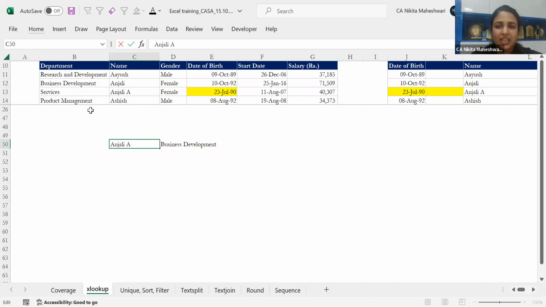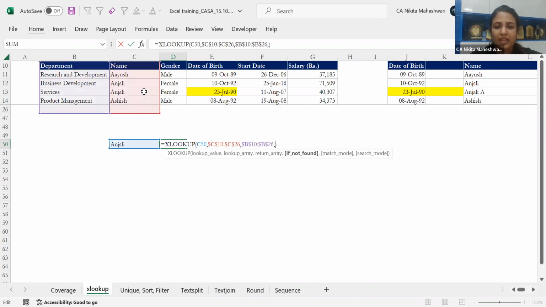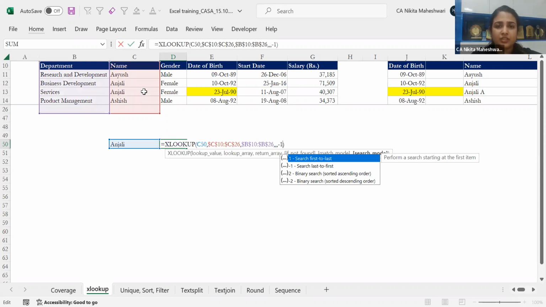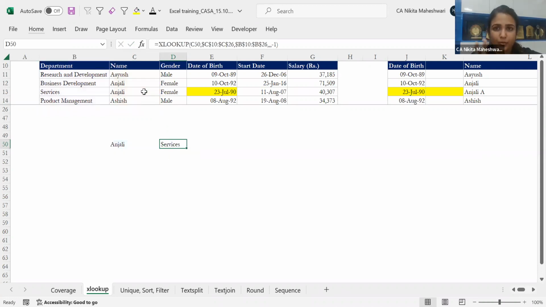If I do this, Anjali A, it will give me services, because there are two different Anjalis over here. The field is different. If I were to make it the same, then Anjali will be business development, being the topmost person over here. Let's say I want to take it from the bottom, again, search mode -1, that is bottom to top, it will give me services. So this is how you will take care of the two Anjali problem over here.